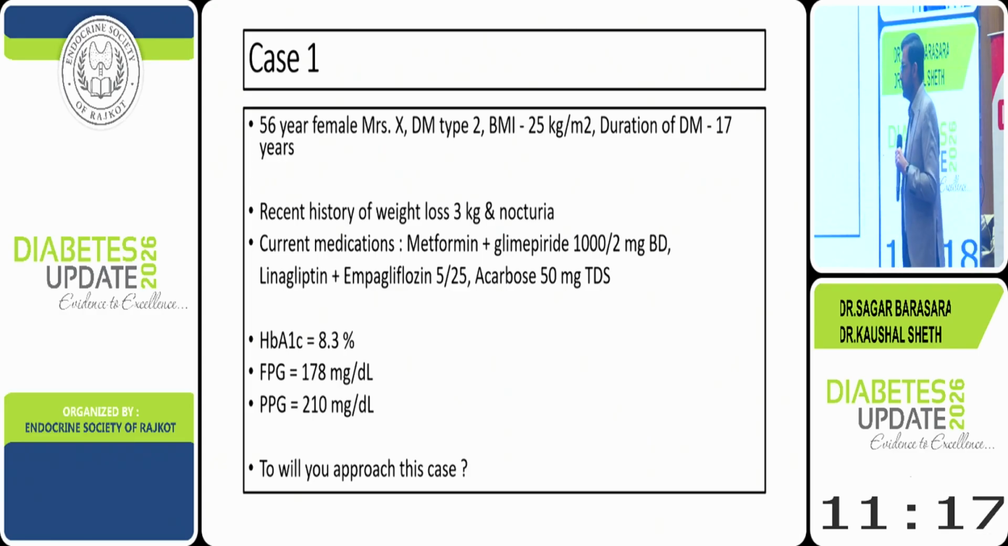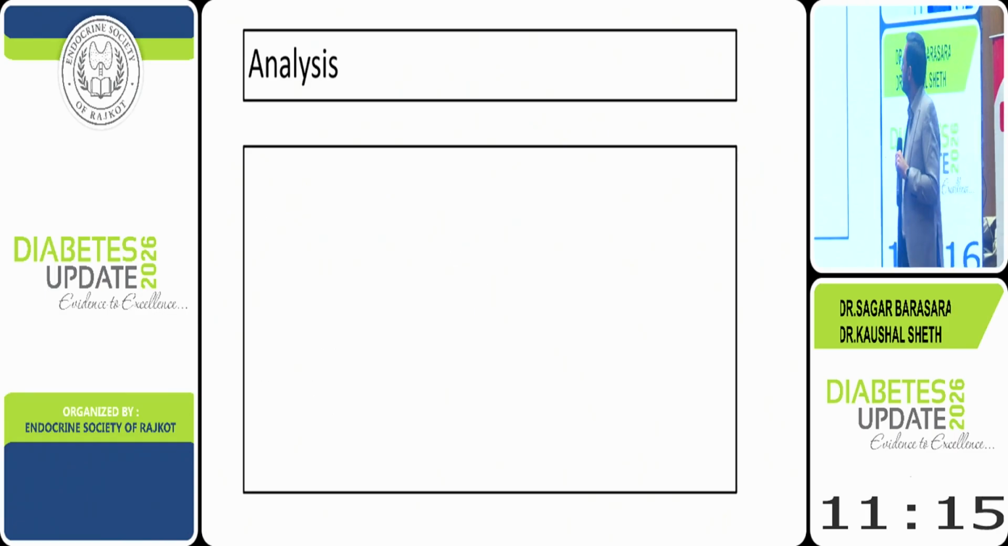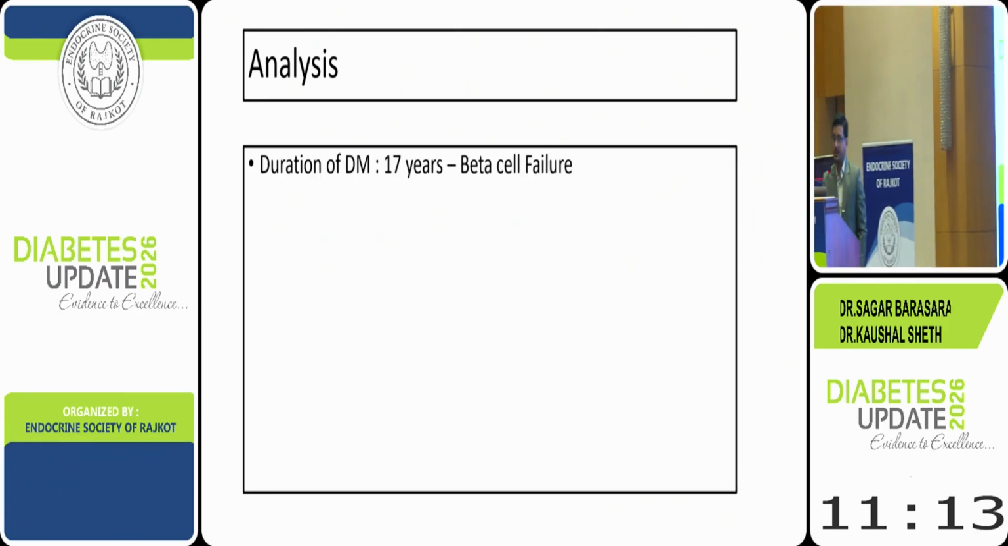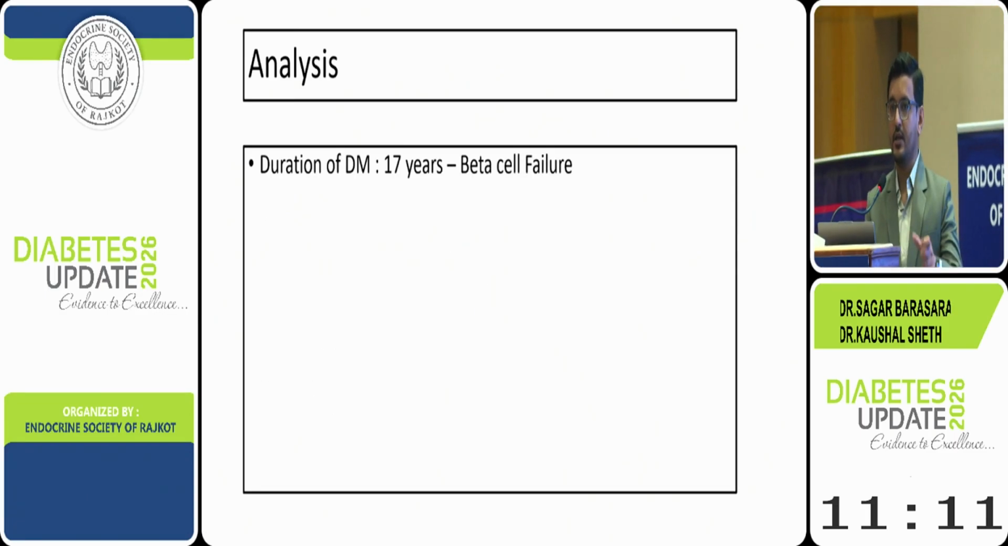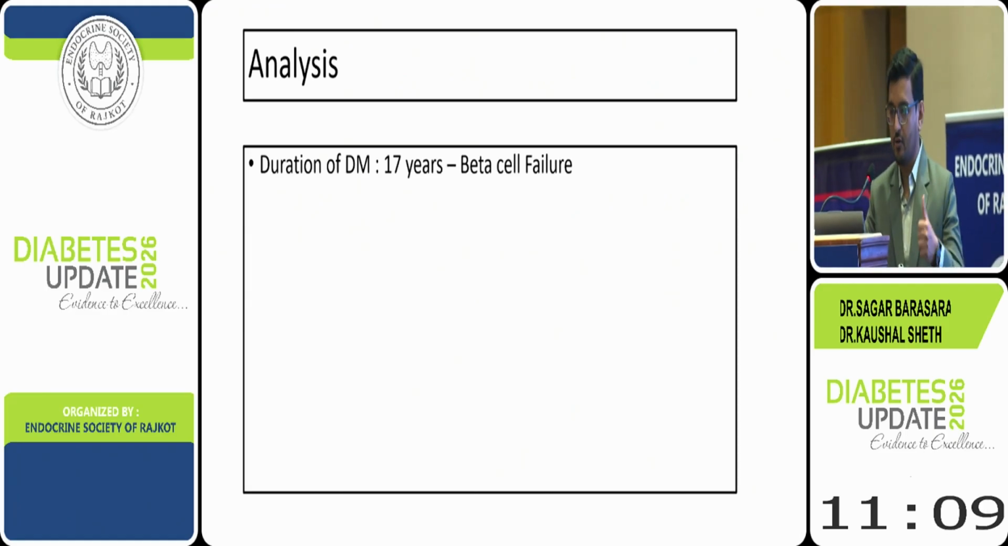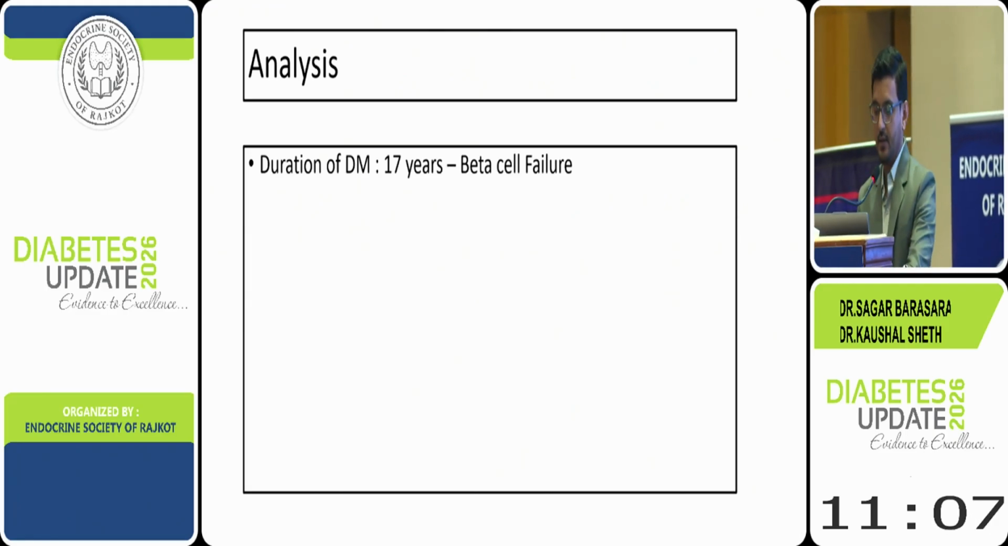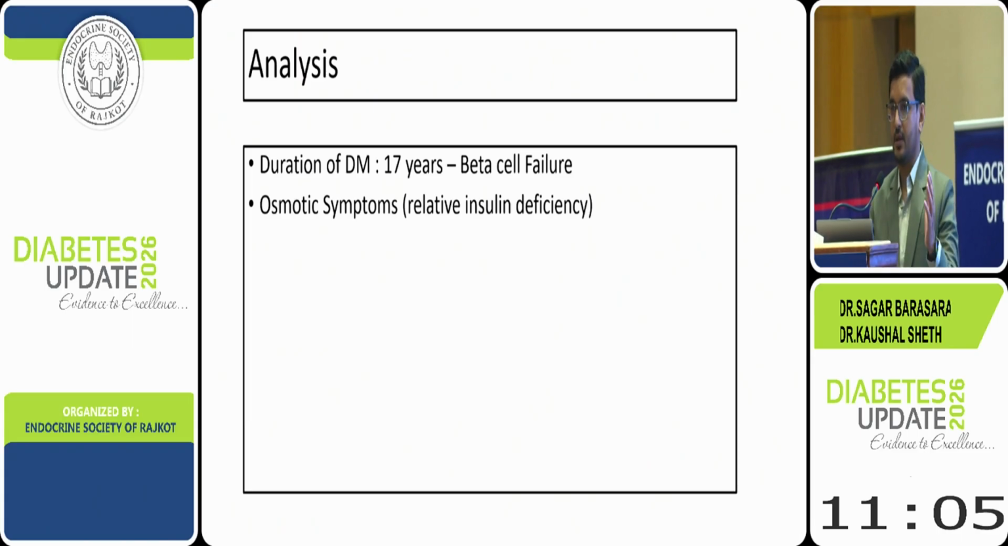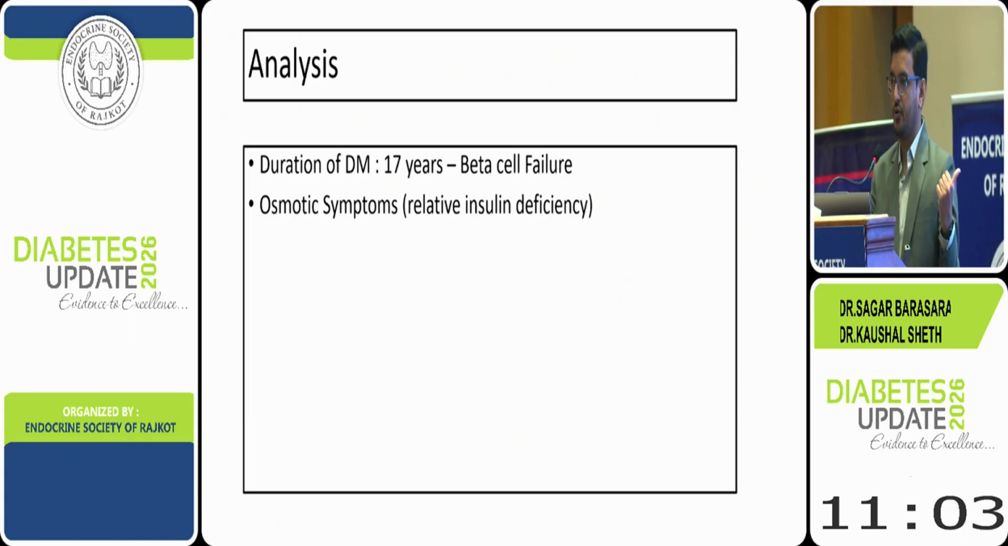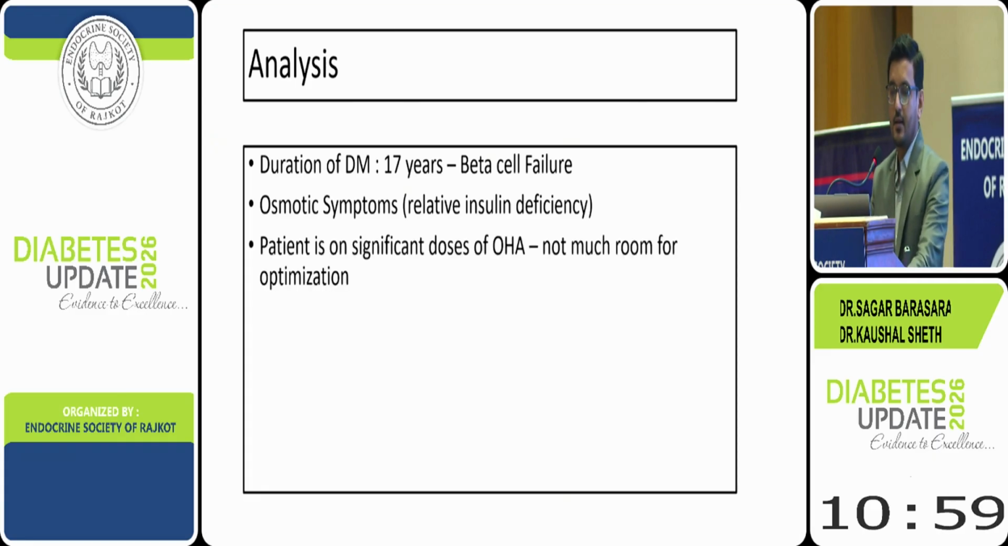Yes, Sagar. So let us see step by step. First of all, duration of diabetes. It is 17 years, which is a long time to have beta cell failure. So she might now be going into beta cell failure. The second is osmotic symptoms. She is losing weight and has nocturia, which is a sign of relative insulin deficiency. The third is that the patient is already on significant doses of oral hypoglycemic agents, so there is not much room to add another OHA to get her glycemia under control.